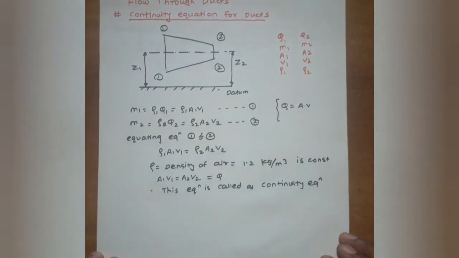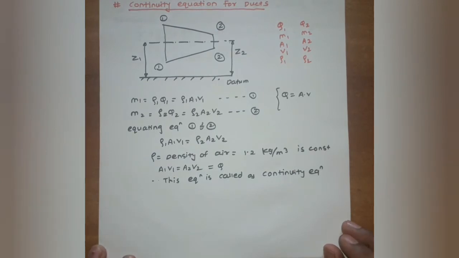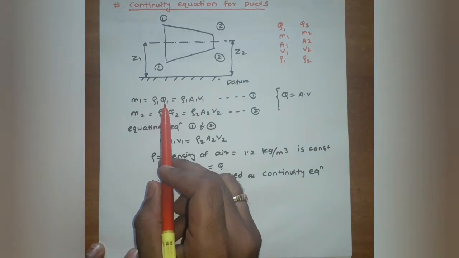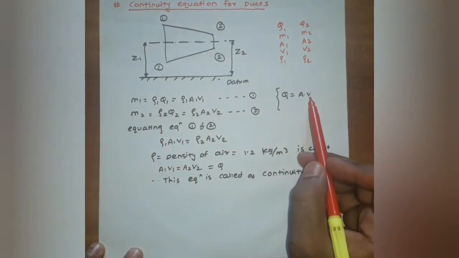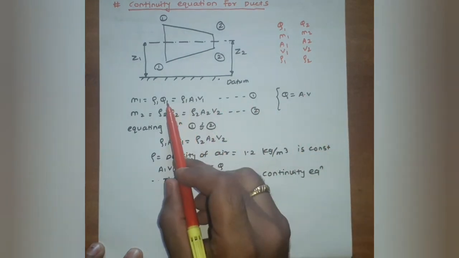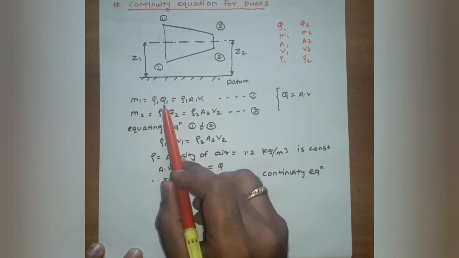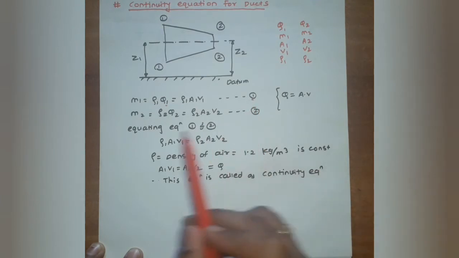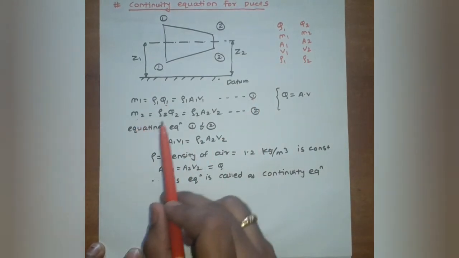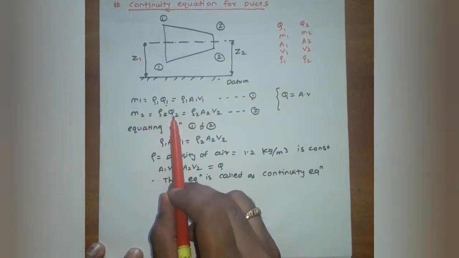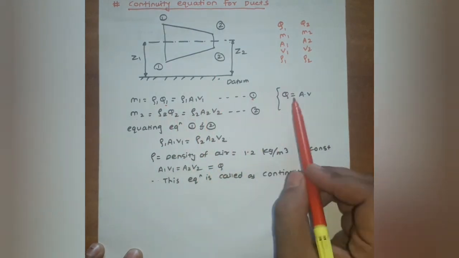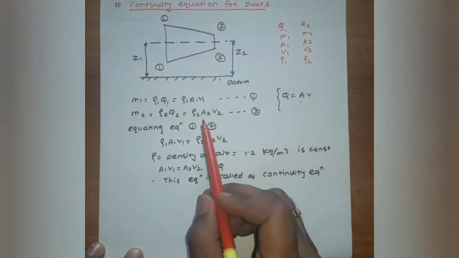Let us consider the continuity equation. M1, the mass, is equal to rho into Q. But we know that Q is equal to area into velocity. So putting the area and velocity value in the Q1 value, we get rho 1 A1 V1, equation number 1. Similarly, write down the M2 equation. It is rho 2 into Q2, where the density at point 2 is rho 2 and the discharge is Q2. Similarly, replace Q by AV, so it is rho 2 A2 V2.